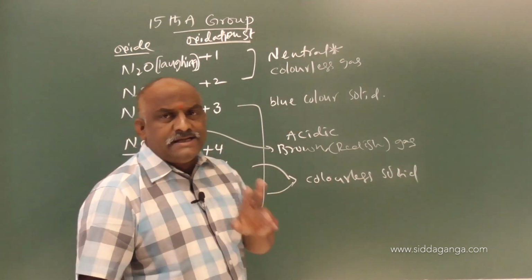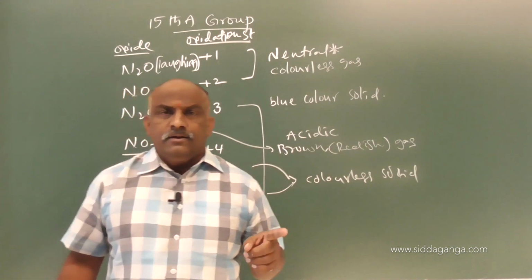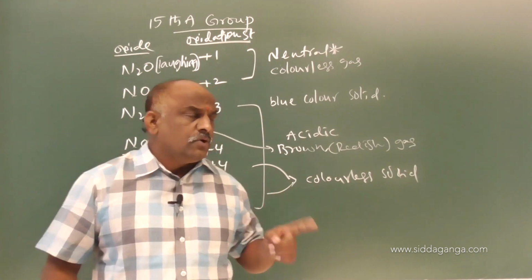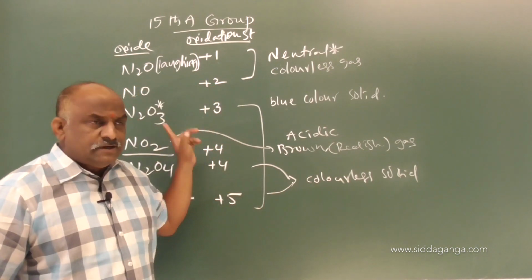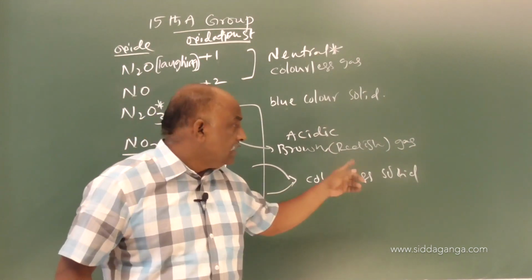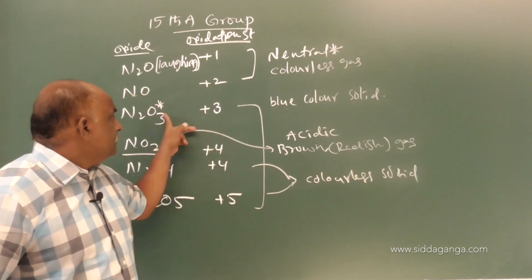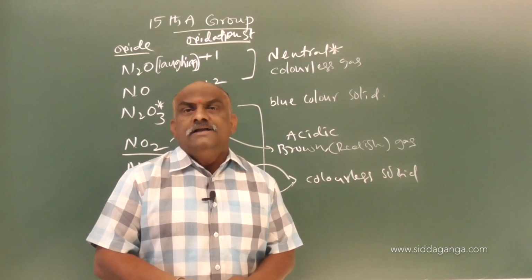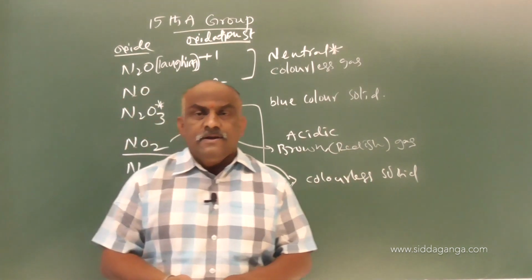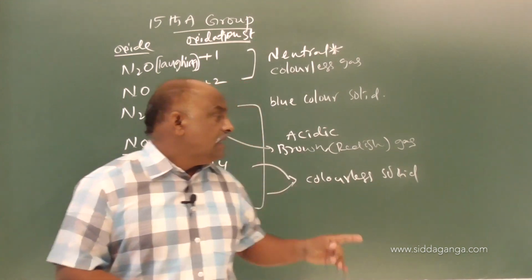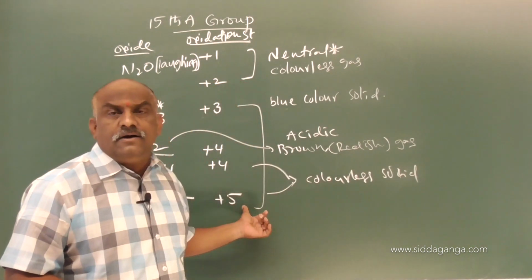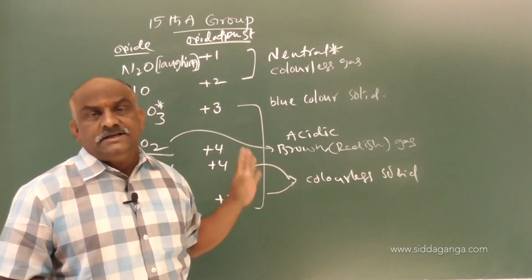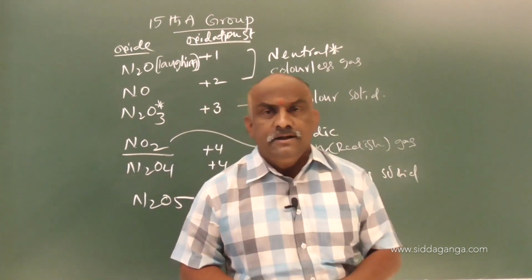So only 2 examples are there. Example number 1, blue color solid. Which nitrogen oxide is a blue color solid? N2O3. Which oxide of nitrogen is a reddish brown gas? NO2. Only these two have characteristic colors. Remaining all are colorless, and the starting 2 oxides are neutral oxides. Rest of the oxides are acidic oxides, and N2O5 is a strong acidic oxide, and N2O and NO both are neutral oxides.